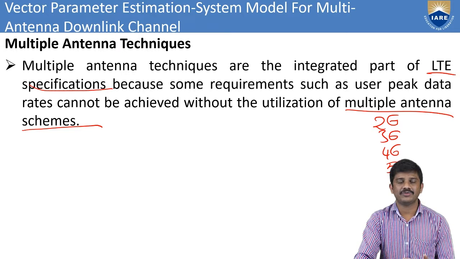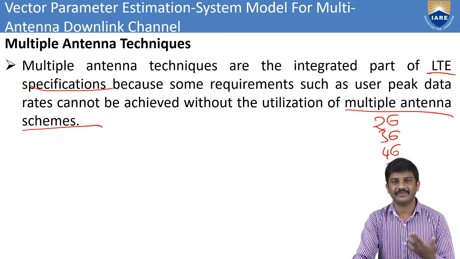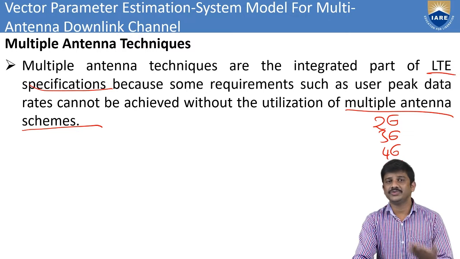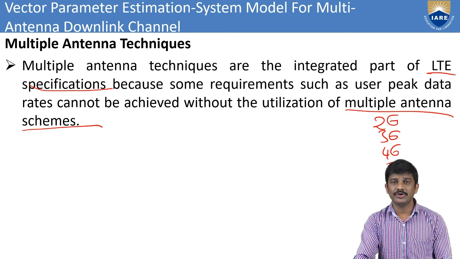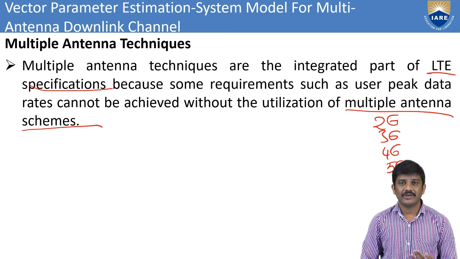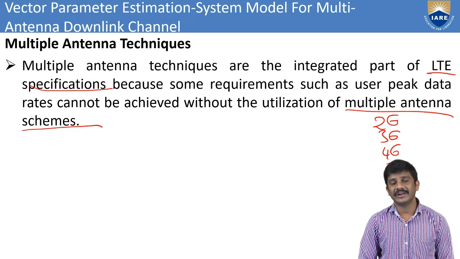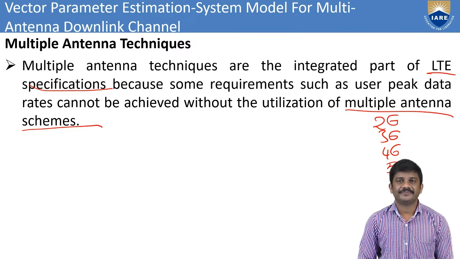Every generation we have to evaluate the data rates. In 5G we have huge data rates, and without multiple antenna techniques we are unable to give that much data rate. Only with multiple antenna techniques can we achieve the requirements of our users.